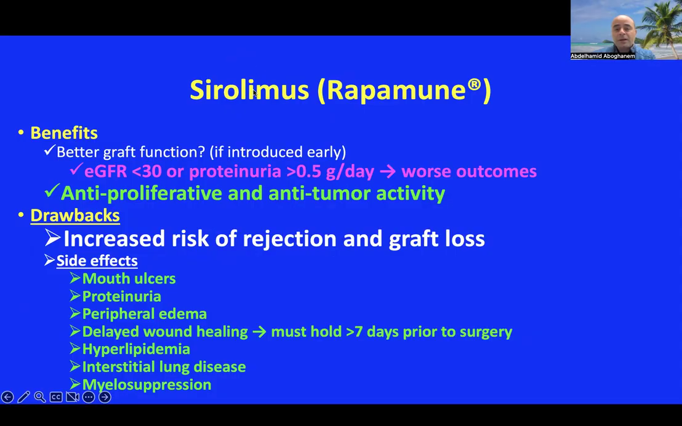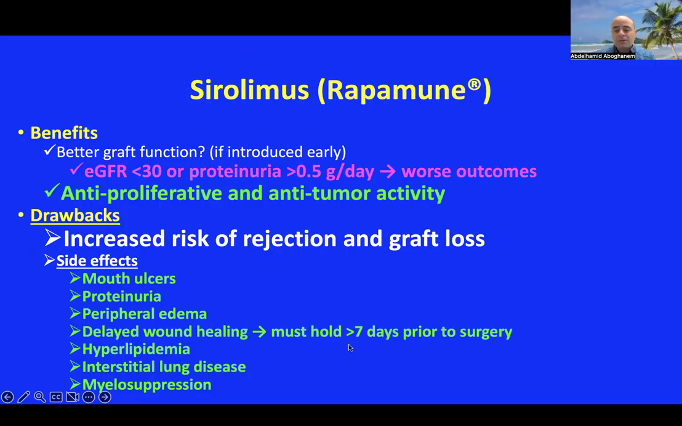Take care before prescribing sirolimus or Rapamune or everolimus. Take care of the GFR. Better not to prescribe if GFR is less than 30 or proteinuria more than 0.5 gram per day, because it will give you a worse outcome and worsening if given below these numbers and above these numbers. Take care of estimated GFR and proteinuria before prescribing sirolimus. Also, because it's a little bit not as strong as other immunosuppressive medication, it just increases the risk of rejection and graft loss. Multiple side effects: mouth ulcers, proteinuria is a common side effect, peripheral edema, delayed wound healing.